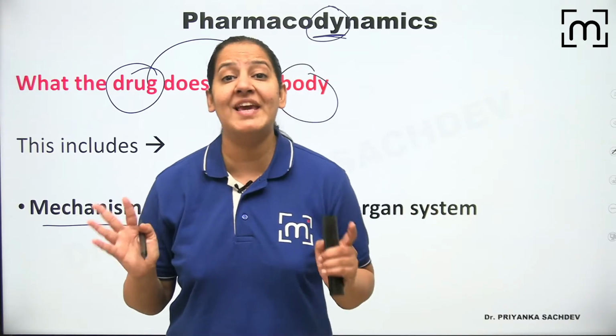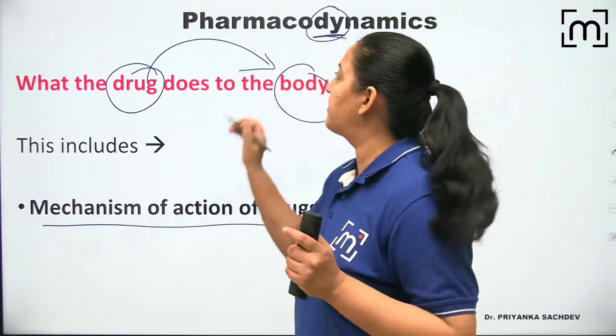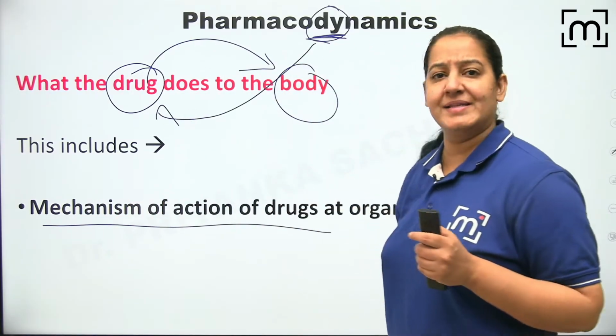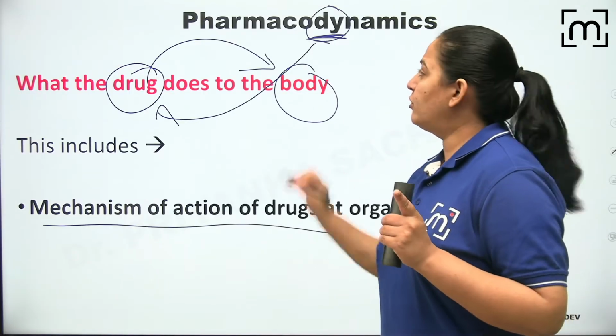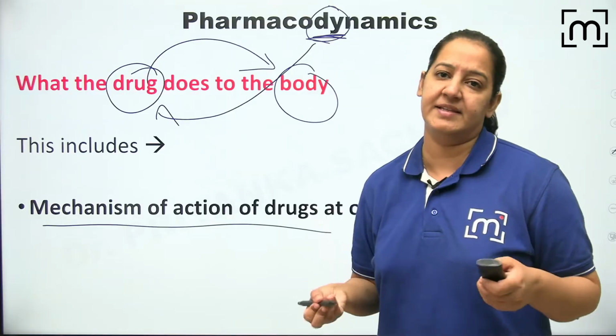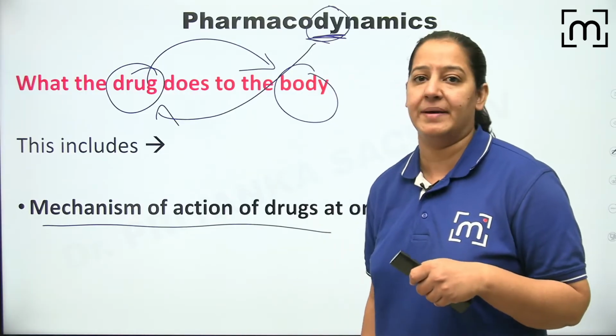तो drug body पे क्या असर दिखा रही है उसे कहते हैं pharmacodynamics. D for drug, D for dynamics. Learn like that, you will never forget. तो dynamics का मतलब होता है drug body पे क्या क्या काम कर रही है, क्या असर दिखा रही है, उसे कहते हैं pharmacodynamics, right?